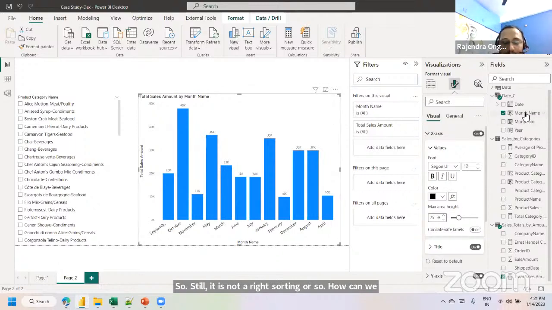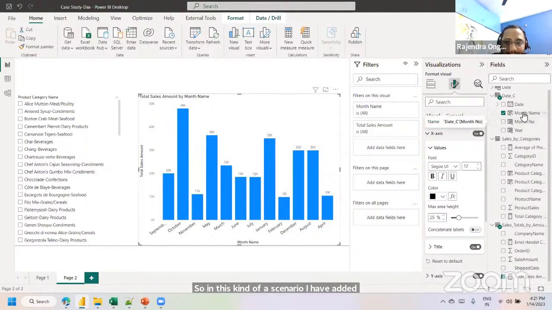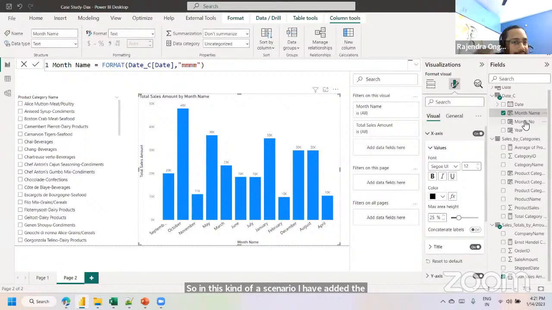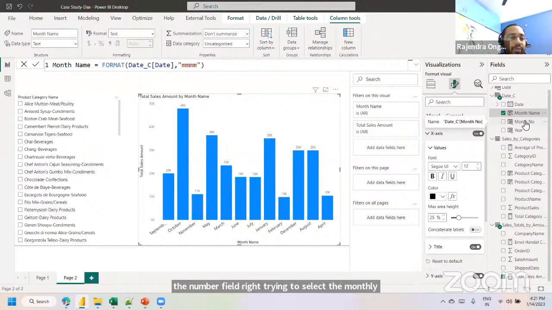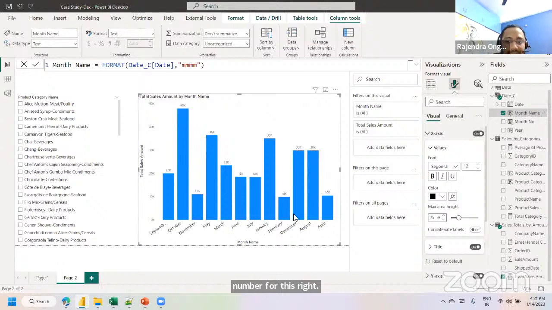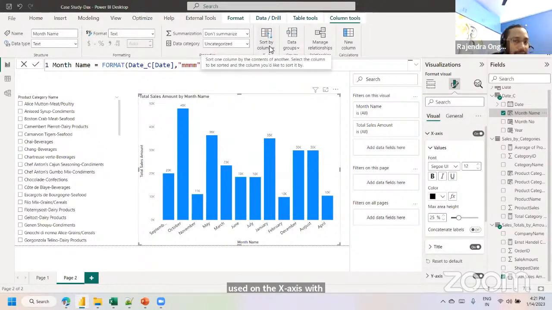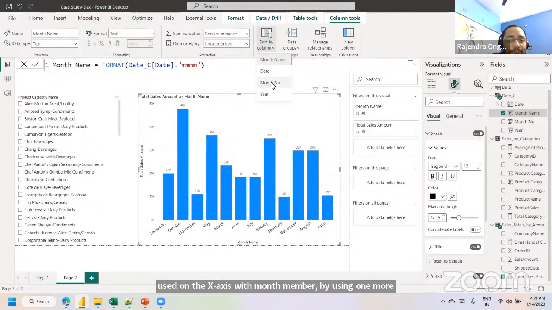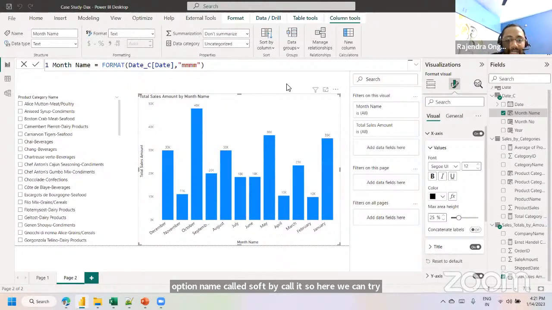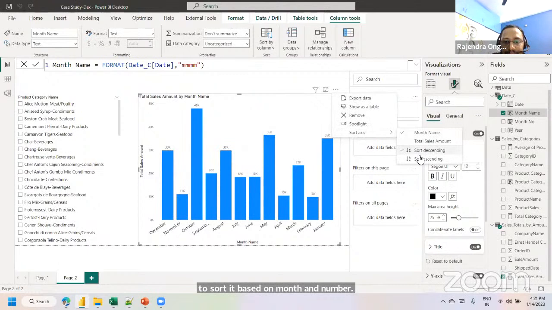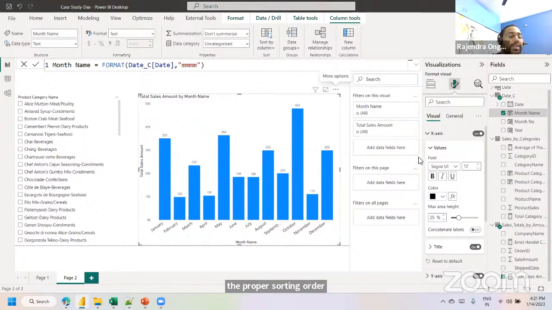In this kind of scenario, I have added the month number field. Try to select the month name. Month number will be 1, 2, 3, 4, which is a number format. Try to sort the month name, which you have used on the x-axis, with month number by using one more option called sort by column. So here we can sort it based on month number. If you observe this x-axis, we can see it in the proper sorting order. In this way, we can get it done, from Jan to December, with each and every month-wise analysis, a kind of trend report we can prepare.